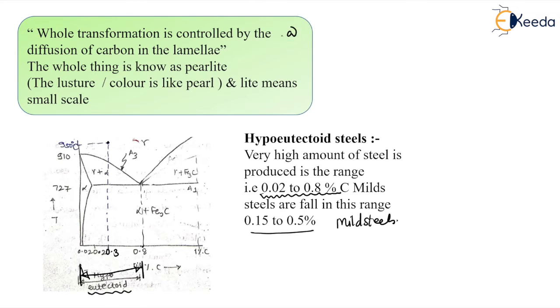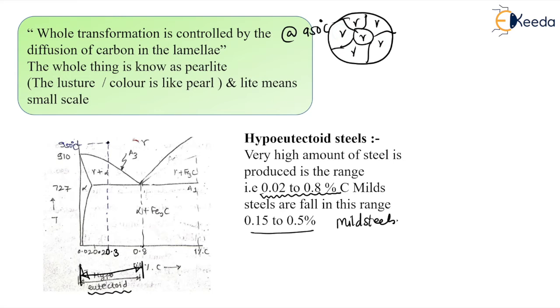So at 950 degrees centigrade, everything will be gamma austenite.